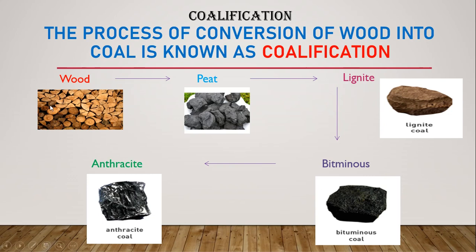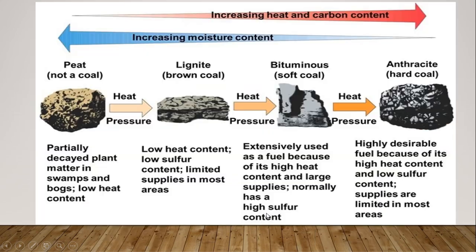Now look at here, the transformation of wood to peat, peat to lignite, lignite to bituminous and bituminous to anthracite. Every time the percentage of carbon increases, meaning the percentage of unwanted material present in the wood decreases, and hence we can say that anthracite is the purest form of coal, and this process from wood to coal is known as coalification.